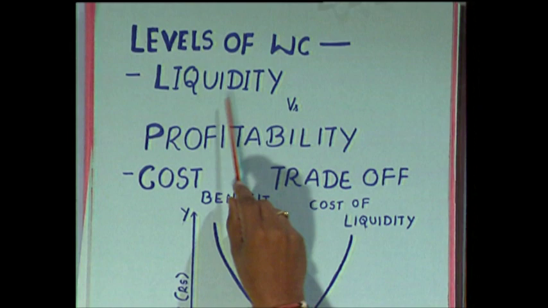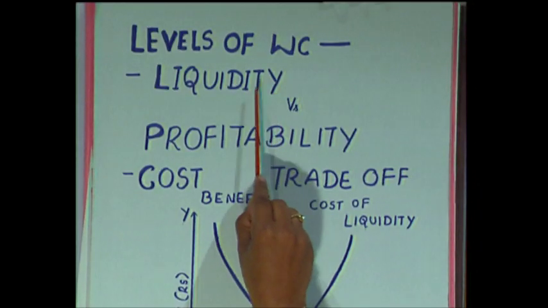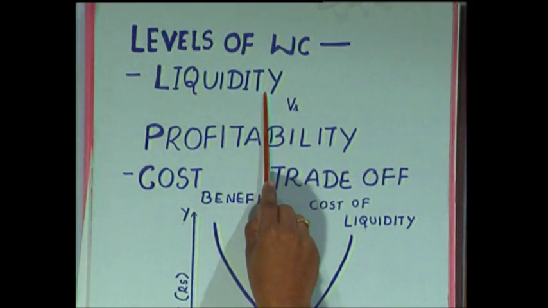Now let us see what we mean by liquidity. By liquidity we mean the ability of the firm to meet the current obligations. You require the amount in order to pay the current liabilities. Current liabilities are for a period of 1 year; within a period of 1 year you may have to pay them. Similarly, current assets are those assets which can be converted into cash within a period of 1 year. So, these current assets, which are being converted into cash, will be used for making payment of the current obligations. That means you have a good liquidity. Liquidity is the ability to meet the current obligations.